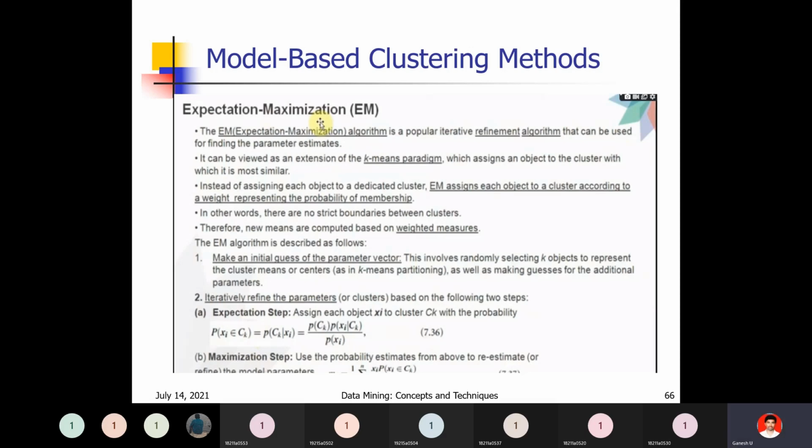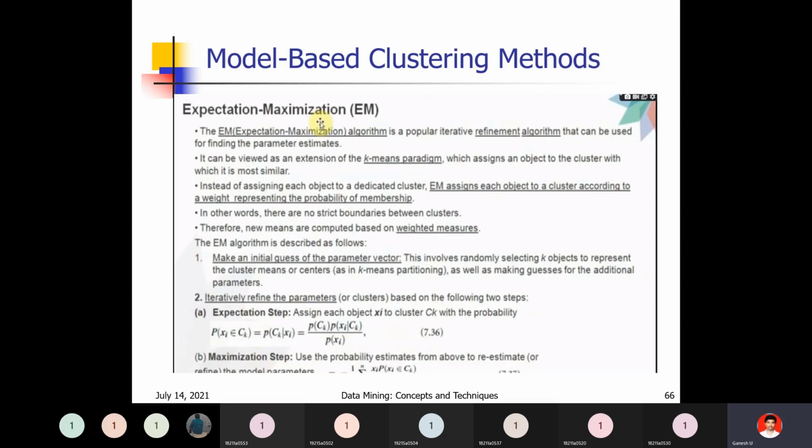Next, the maximization step. Use the probability estimate from the above to re-estimate or refine the model. It also has a formula, sigma i equal to 1 to n of xi P(xi belongs to ck). Here the space is not sufficient, that's why it was not represented. Anyway, I will give you the formula. You can go for that for maximization. For expectation, we have the formula for probability.